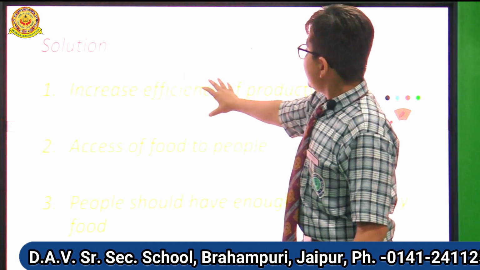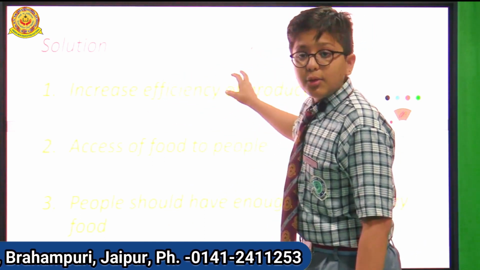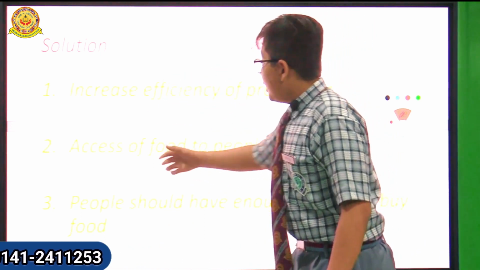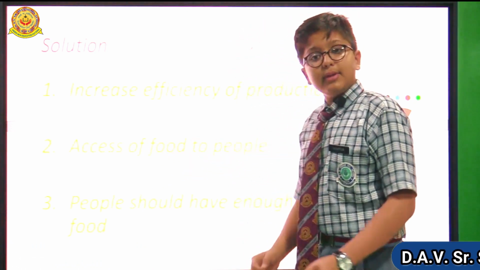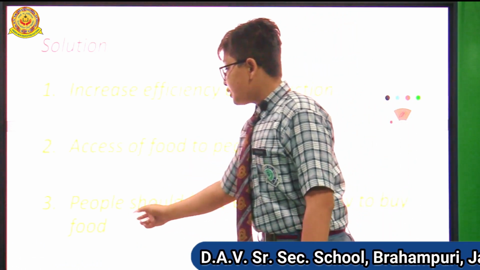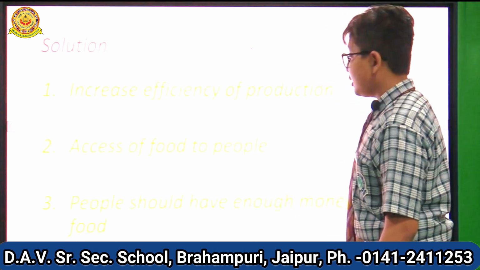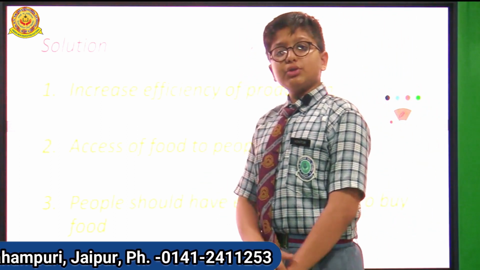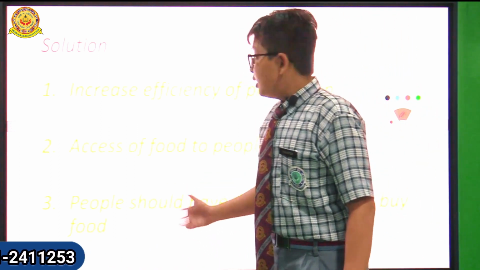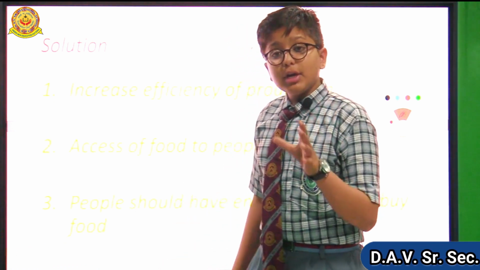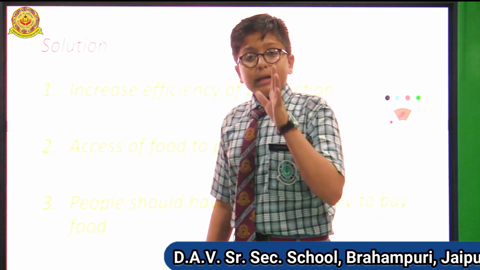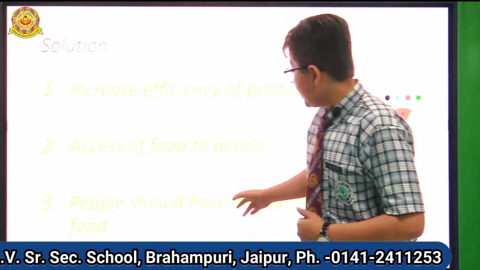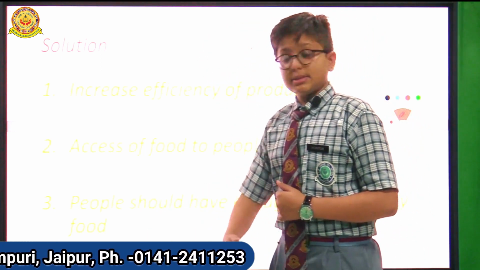Now we have done production of milk and production of food. Now access to food is also given to the people. Now the question arises here: people should have enough money. Do people have enough money for buying food? So it is a problem. But now the government is making ration shops. Ration shops are a very good example of providing food to the people.